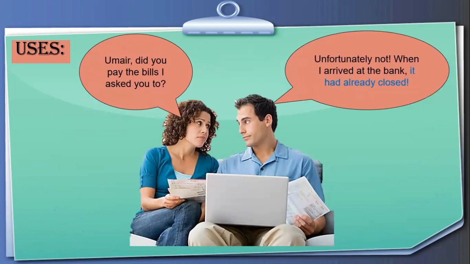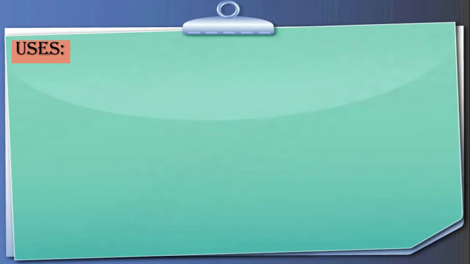Here is another situation. She says, Omer, did you pay the bills? I asked you to. Omer replies, unfortunately not. When I arrived at the bank, it had already closed. Here it is very clear that when he arrived, the bank had already closed. So exactly this situation is called past perfect tense.